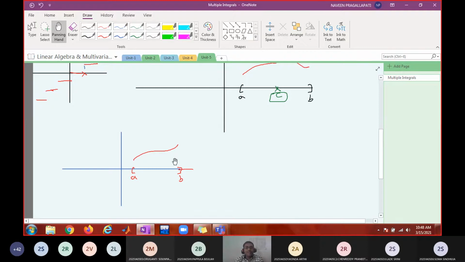Yes, because what is the condition for piecewise continuity? The number of discontinuities must be finite. How many discontinuities are there here? Zero. Is zero finite or not? Finite. That's it.